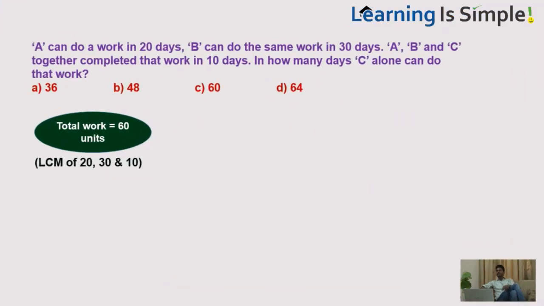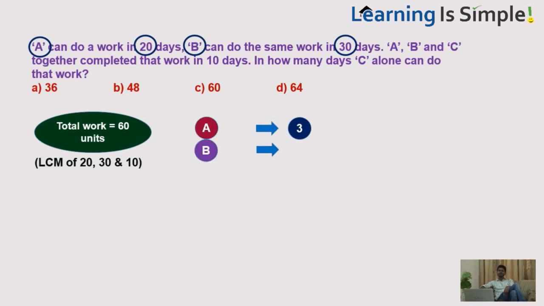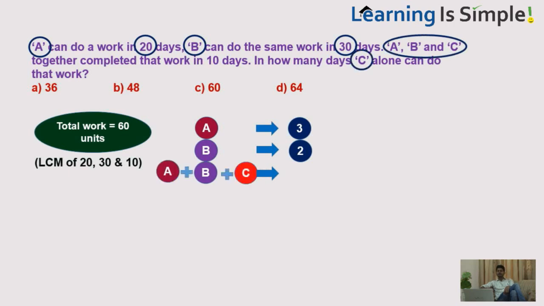Now, A can do it in 20 days, so he can do these 60 units of work in 20 days, so per day he can do 3 units of work. Similarly, B can do that in 30 days, so he can do 60 units of work in 30 days, that means per day he can do 2 units of work. A, B and C together can complete 60 units in 10 days, that means they can do 6 units per day.